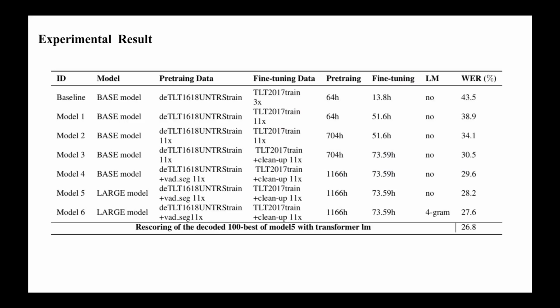We also used a Transformer LM for 2-pass rescoring. The Transformer LM contains 12 blocks with 16 heads, and the dimension of attention and the feed-forward layer was set to 512 and 2048, respectively. In Model 6, a 4-gram language model was joined, and the model achieved a WER of 27.6%. The 100-best output of Model 5 was further rescored using the Transformer LM and gave a 0.8% reduction in WER.